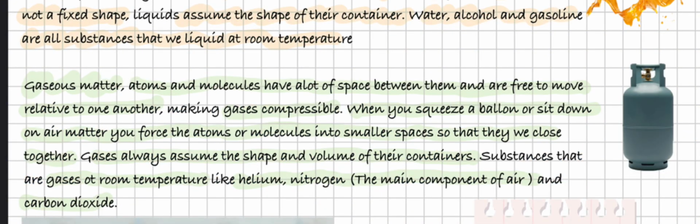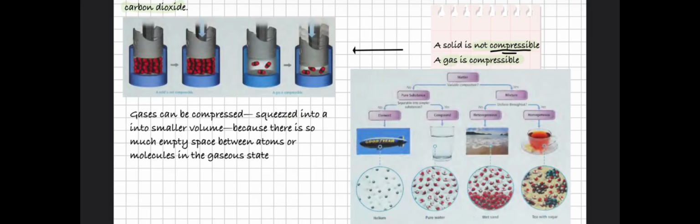In a gas, atoms or molecules have a lot of space between them and are free to move relative to one another, making gases compressible. When you squeeze a balloon or you sit down on an air mattress, you are forcing these atoms or molecules into a smaller space so that they are close together. And gases always assume the shape of their container as well. Substances that are gases at room temperature include helium, nitrogen, which makes up the main component of air, and carbon dioxide. We can see in this picture the main difference between a solid and a gas.